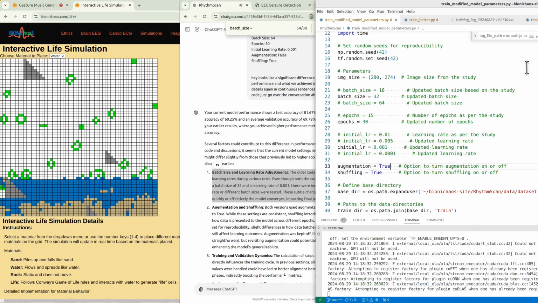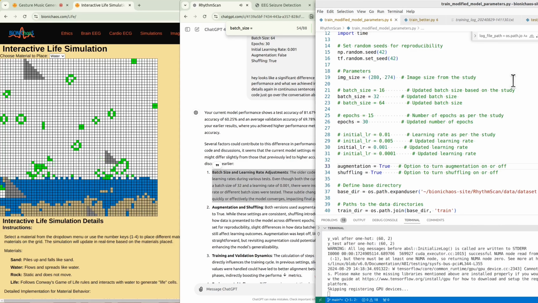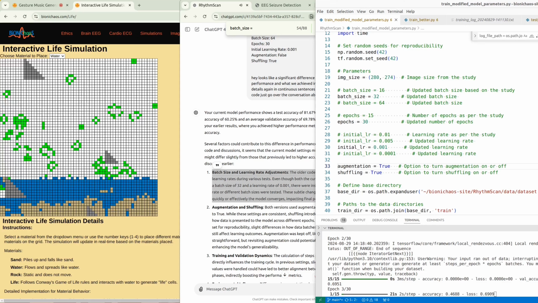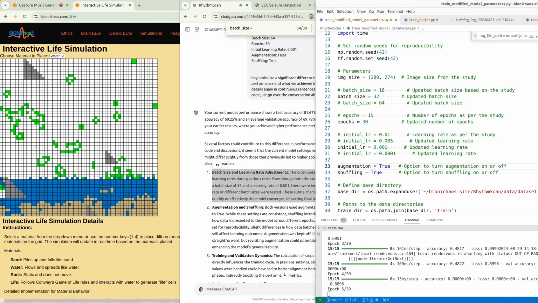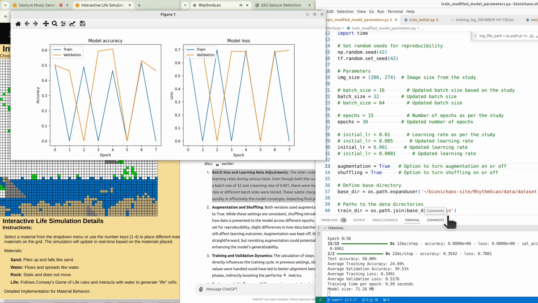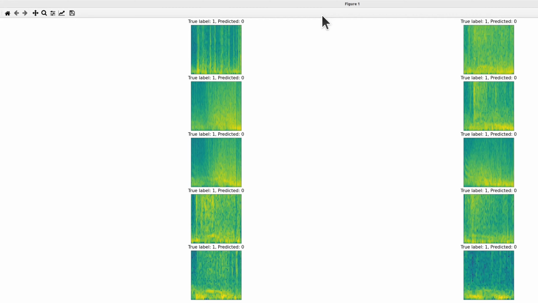2. Augmentation and shuffling. Both versions used augmentation set to false and shuffling set to true. While these settings are consistent, shuffling introduces some inherent variability in how data is presented to the model across different epochs. Although the random seeds are set for reproducibility, slight differences in how data batches are shuffled and processed can still affect learning outcomes. Augmentation was kept off, likely to keep the training process straightforward, but revisiting augmentation could potentially boost performance by enhancing the model's generalizability.